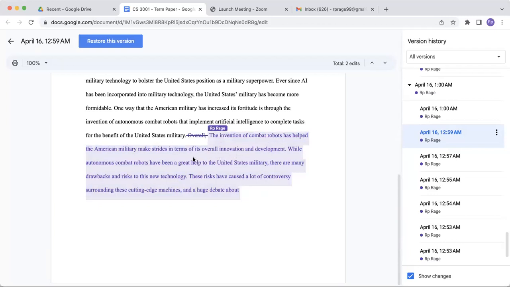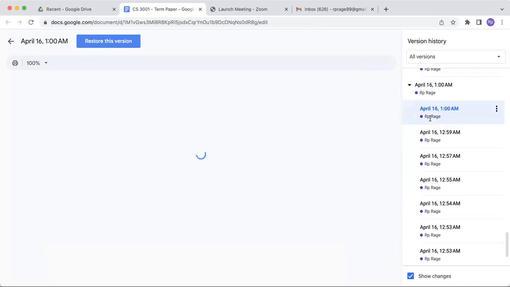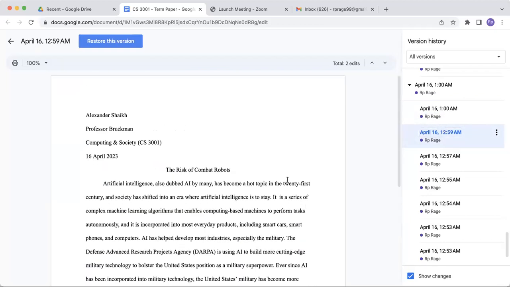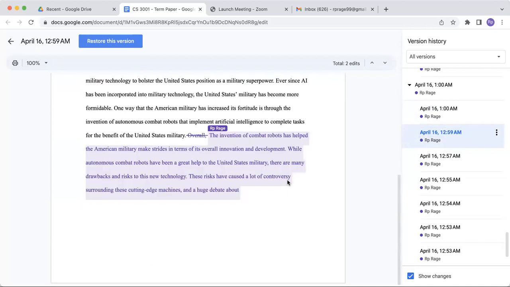So I started writing normally. Now, as you can see, the sentence right here is a sentence fragment. The risks have caused a lot of controversy, and a huge debate about. So as I was typing in this time frame, over here it's a sentence fragment showing that this was human written. It was typed out using a keyboard.